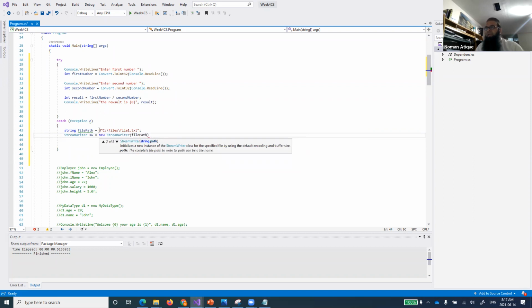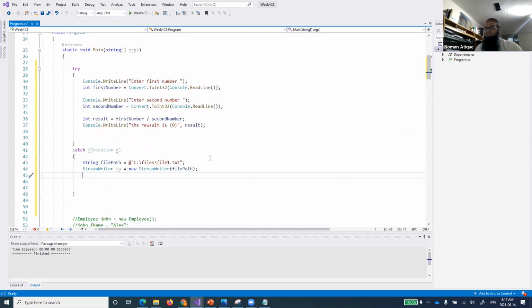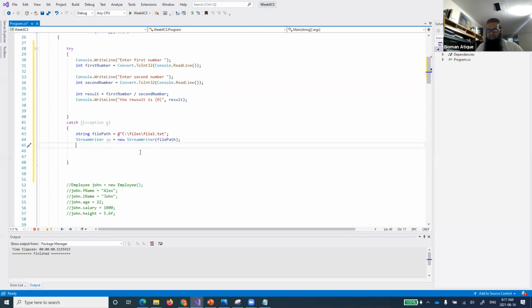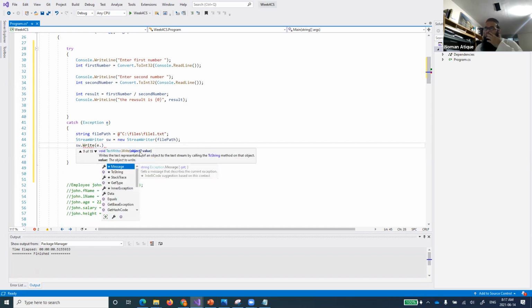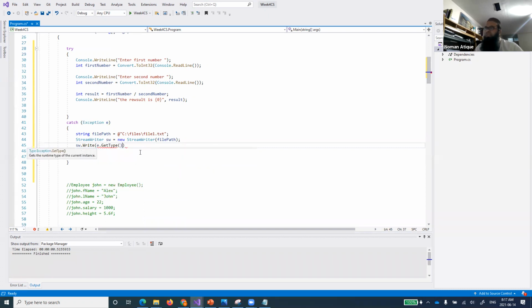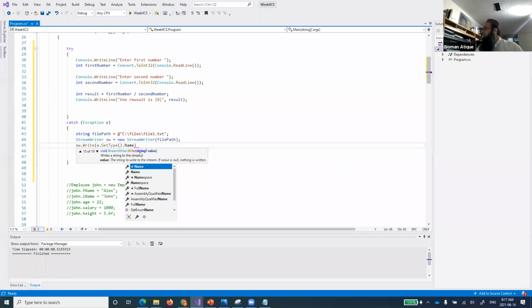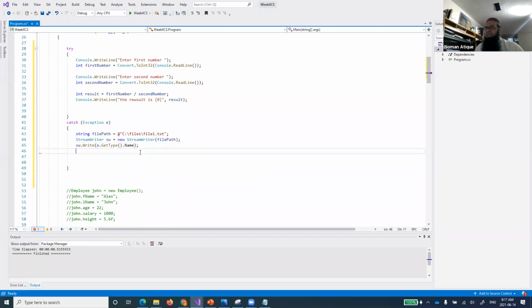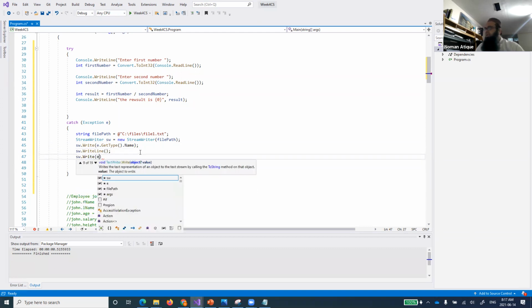So we are just providing a file path over here, opening up a stream writer, and then by using this stream writer, we will use its methods to write on the file, right? And you remember that we said that we can do the GetType of the exception, and then we can take the name of the exception. Whatever is the name of the exception, we want to take that, and we want to print a new line over here, and then we want to print Write and e.Message.